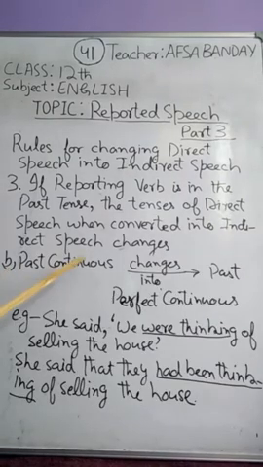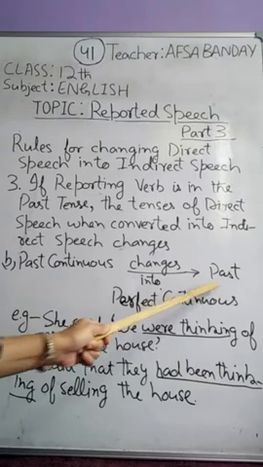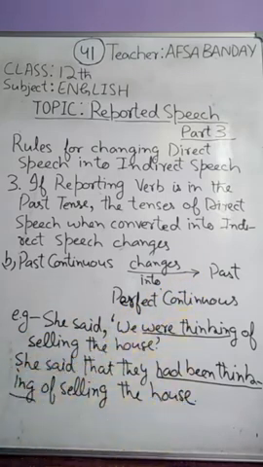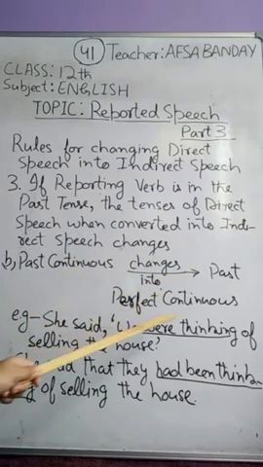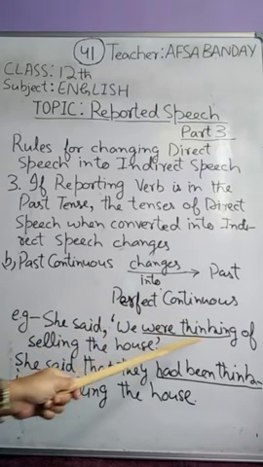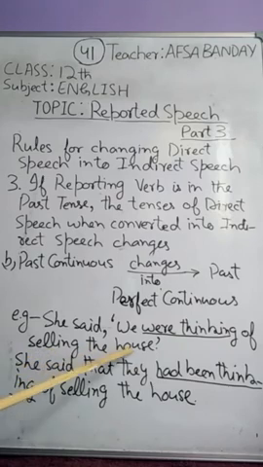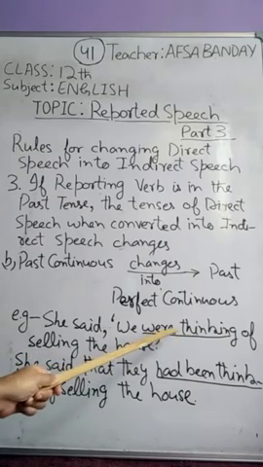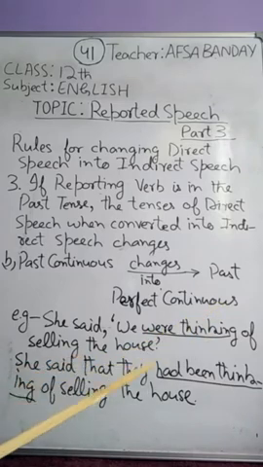Number 2, past continuous changes into past perfect continuous. We also know that present perfect continuous also changes into past perfect continuous, but past continuous also changes into past perfect continuous. For example, she said, we were thinking of selling the house. So past continuous has been used here, was or were plus the ing form of the verb.